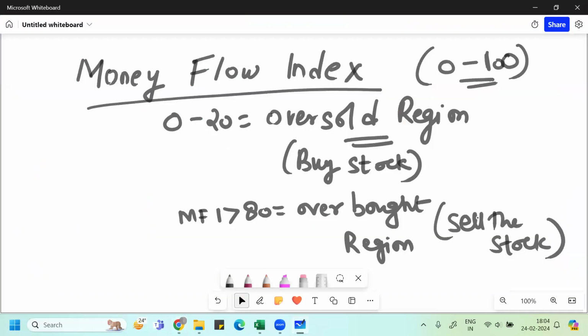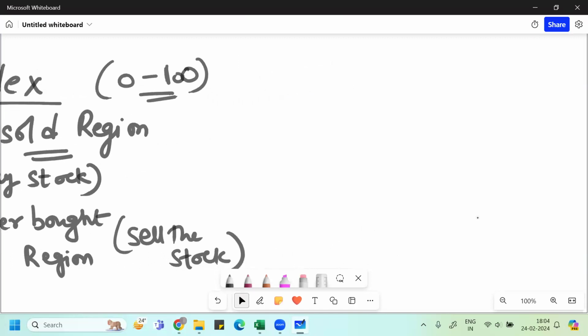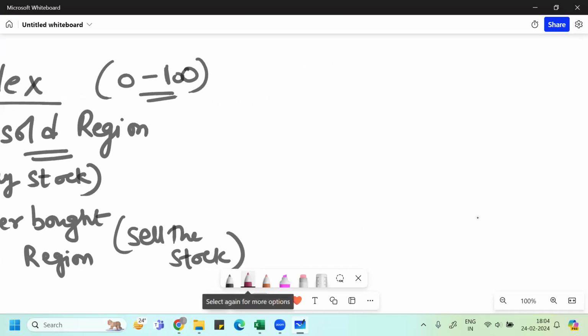I want to discuss this part also, because you should know the difference of one oscillator from another. Then only can you judge which oscillator you should put in what scenario.